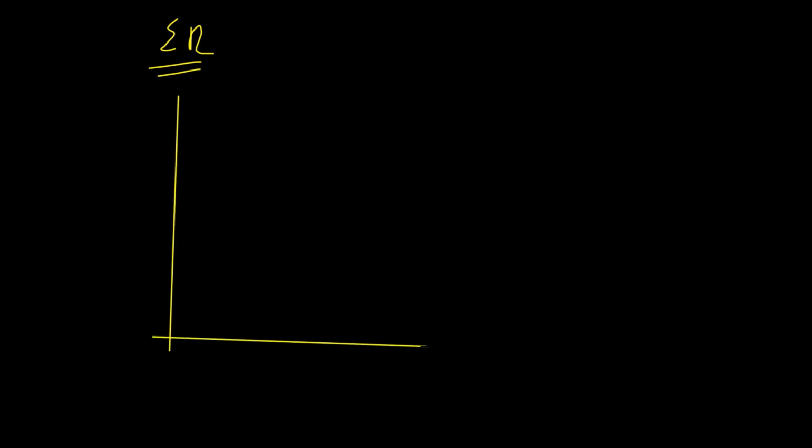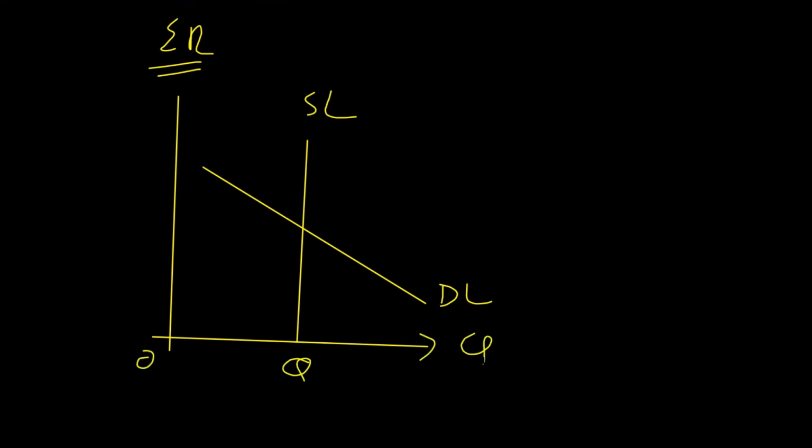Now let's have a look at different scenarios when economic rent might be different for different people. When supply of worker is perfectly inelastic, the total earning of an individual will be economic rent. For example, if we draw a graph showing a vertical straight line supply of labor curve and a normal demand curve. This is demand for labor, this is supply of labor, this is origin point, and this is working hours. And on y-axis we have wage rate.